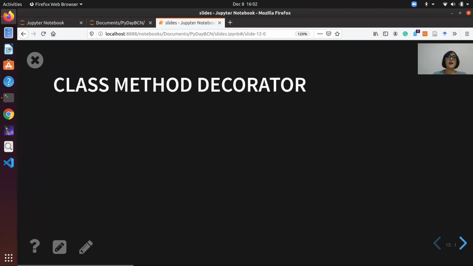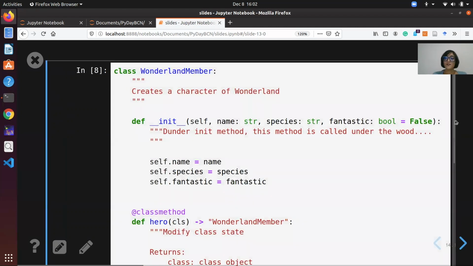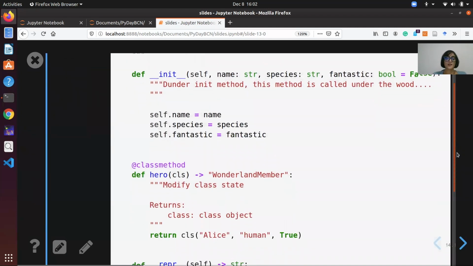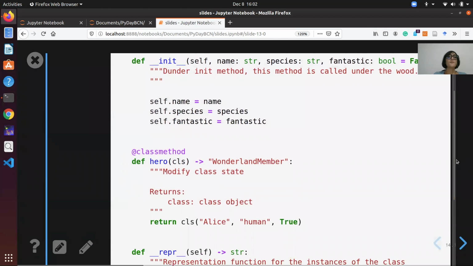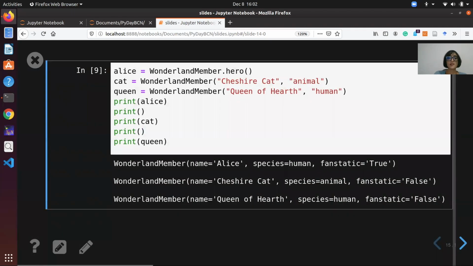Then we add the classmethod decorator to define the main character, the hero of our story. The class method takes as a parameter cls, and cls points towards the class and not a particular object instance. A class method can only modify class state, but not object state, as you can see here.